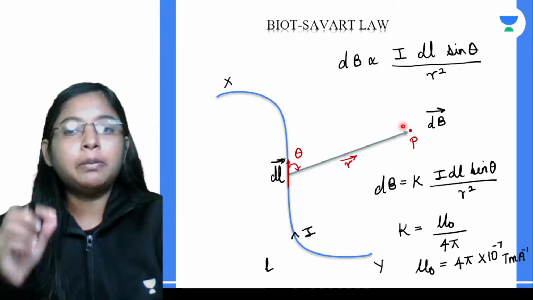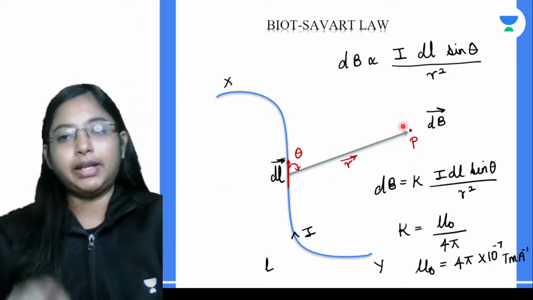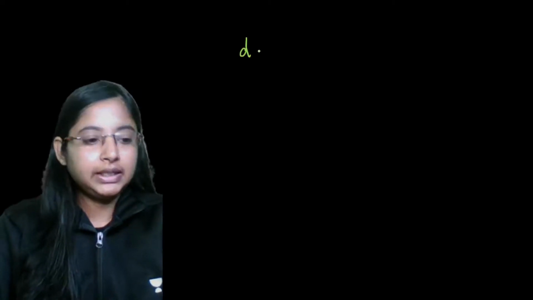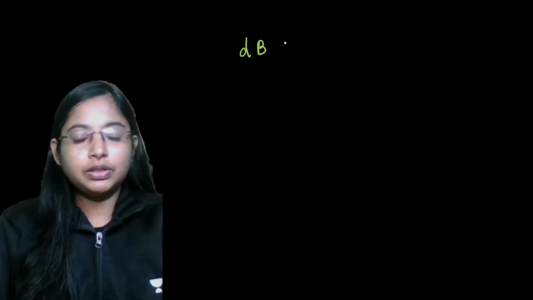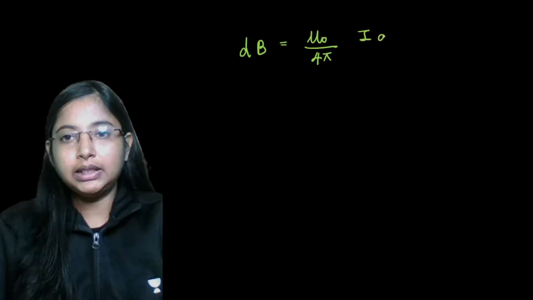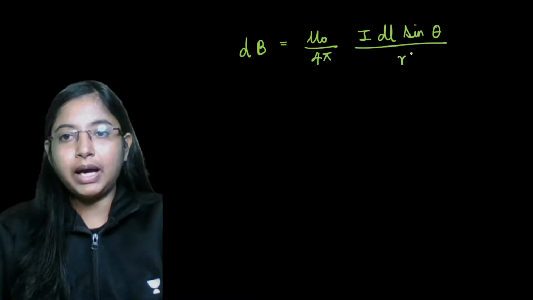But the magnetic field, if you see, is a vector quantity. So how can we write this in vector form? Very simple. We just saw that dB was equal to mu naught divided by 4 pi, I dl sine theta divided by r square.